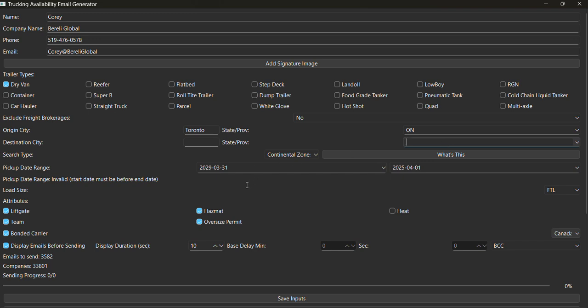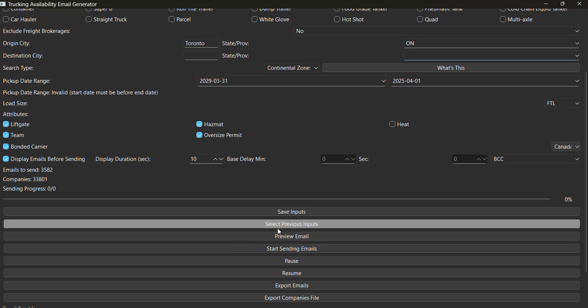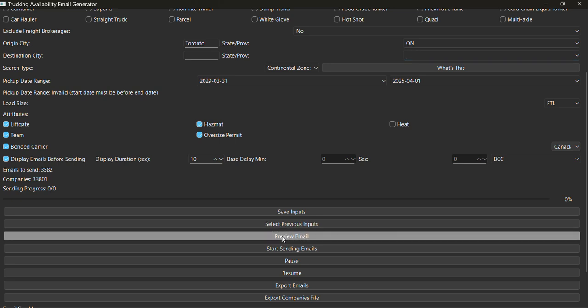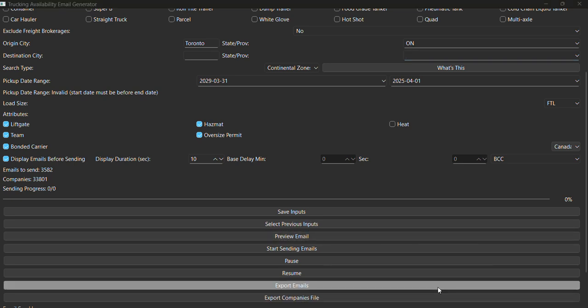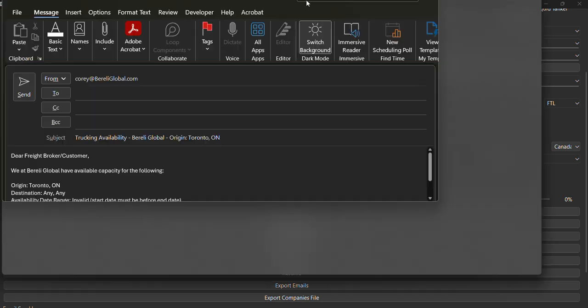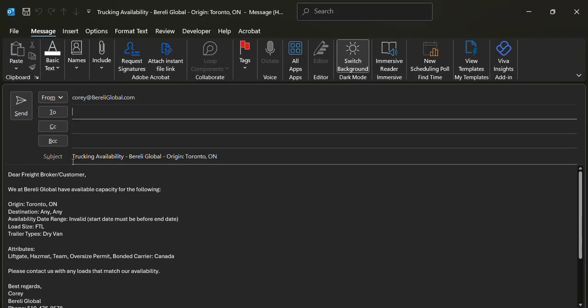Okay, and here's how it's going to look here in the email. So I'll just show you here. So every time I do this, it does a new count, or it does a calculation in some sense. Okay, so I'll do a preview email. So I'll display the email now. So this is how the email looks. So it says trucking availability. So this is the email you're going to send to your customers. Here's the company name and the origin.